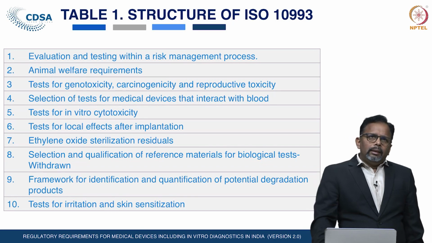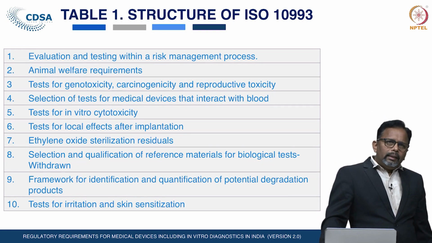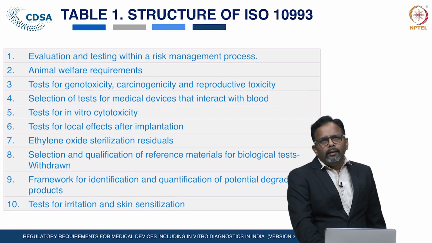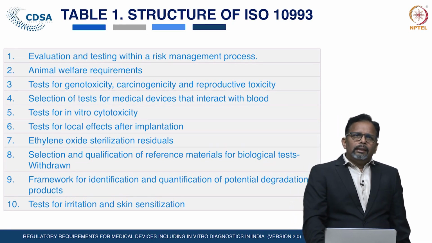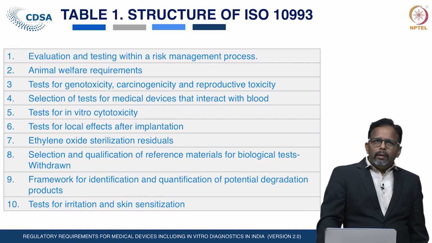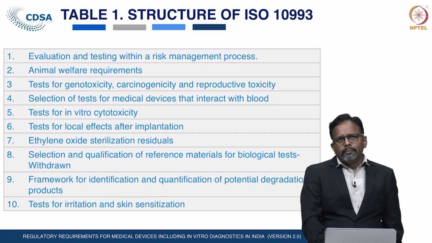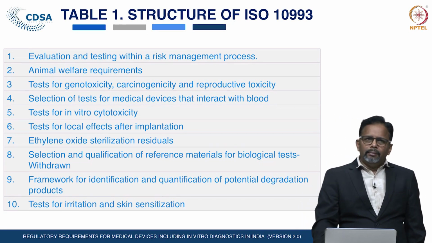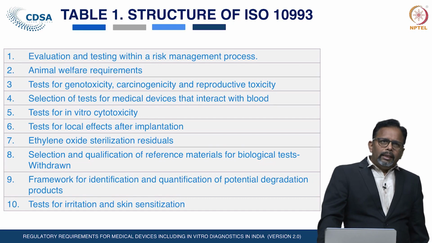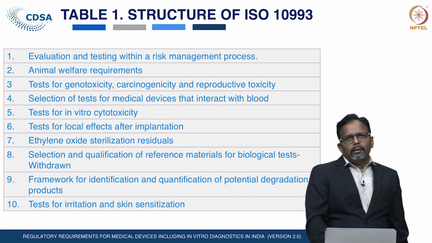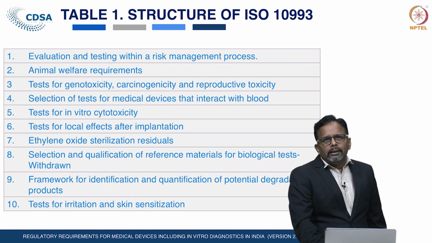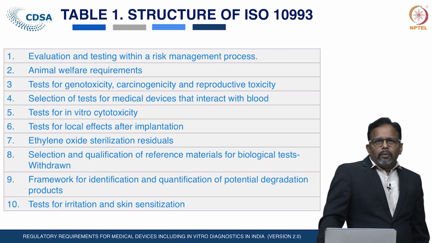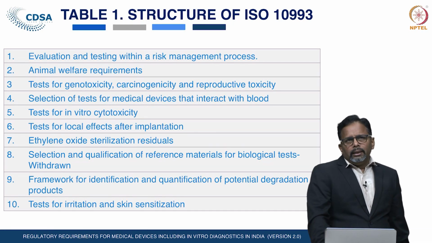Series 16 describes the toxicokinetic study design for degradation products and leachables. Series 17 describes the establishment of allowable limits for leachable substances. Series 18, chemical characterization of the materials. We have discussed that. Series 18 and 19 describe the chemical characterization of materials and the physicochemical, morphological or topographical characterization of the materials.